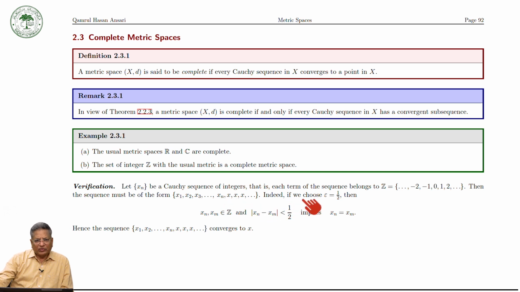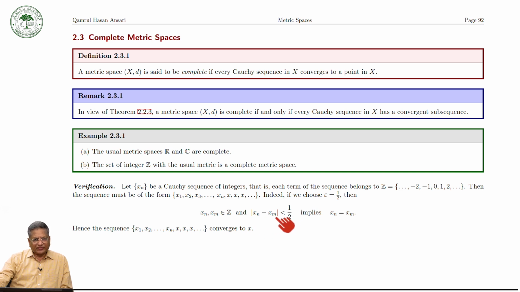Because x_n is a Cauchy sequence of integers. Indeed, we can choose epsilon equal to 1 over 2. Then for x_n and x_m integers in Z, |x_n − x_m| is less than epsilon, that is, 1 over 2.